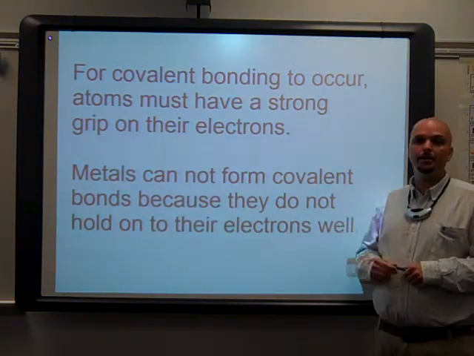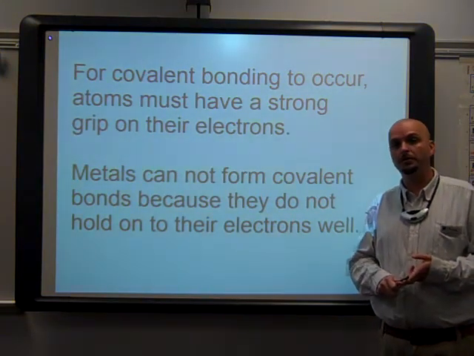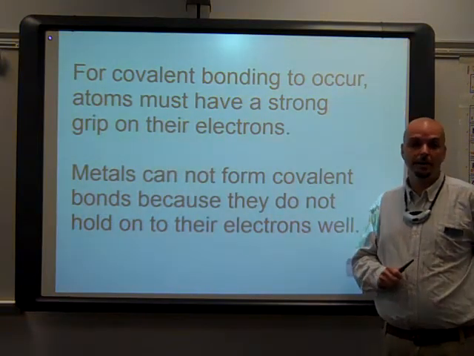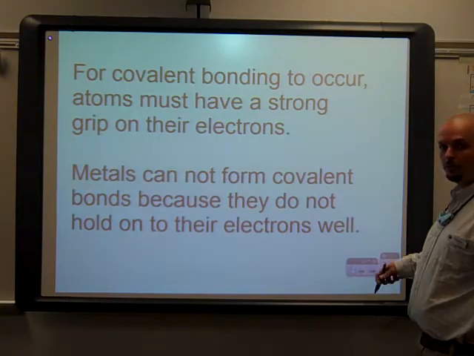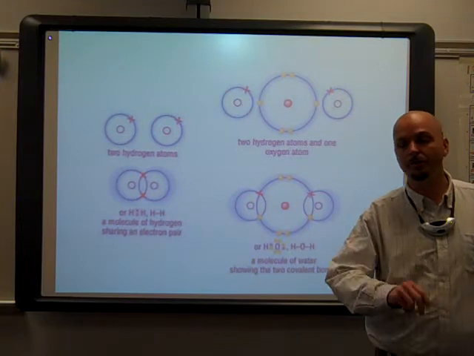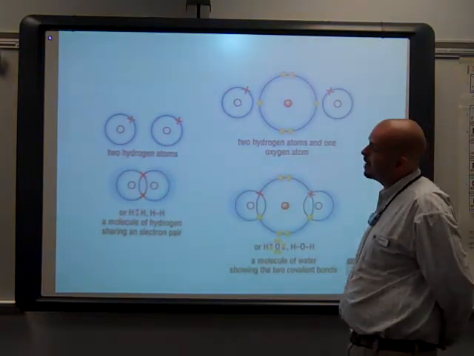For covalent bonding to occur, we need either nonmetals or metalloids for the process to happen. In most of the cases you're going to see nonmetals involved in covalent bonding. Neither one of them wants to give up the electrons, so what they're going to do instead is share those electrons. And I have 2 examples I want to talk you through.